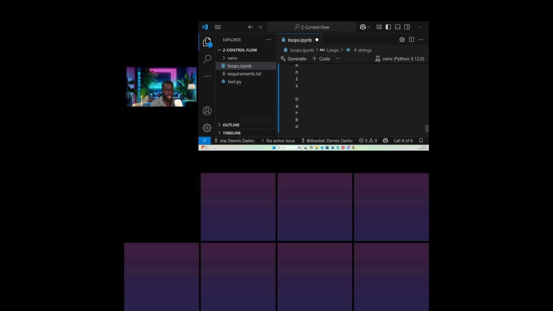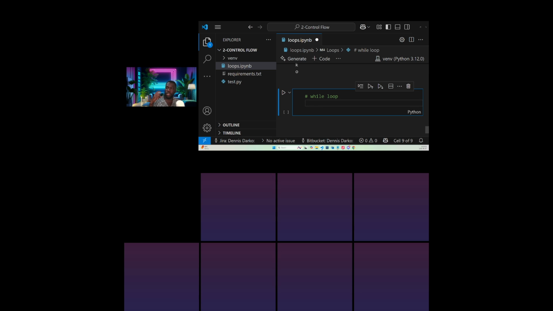Now let's look at another example. Let's look at what we call the while loop. We've done the for loop. We've looked at for loop in terms of range and then string. Now we are looking at the while loop. So while loop is basically, you want to continue to execute as long as the condition is true. That's the whole point about while loop.